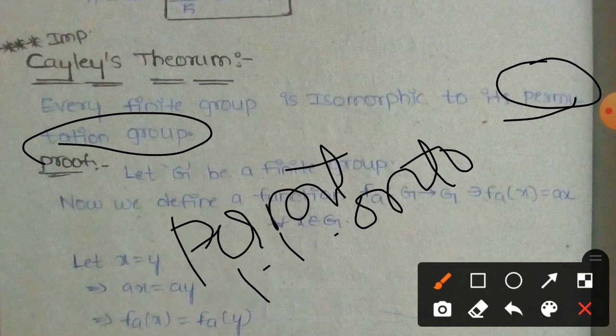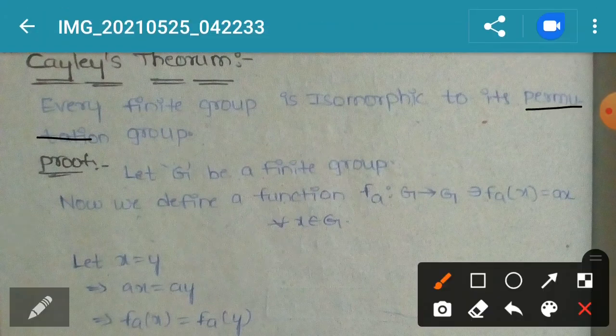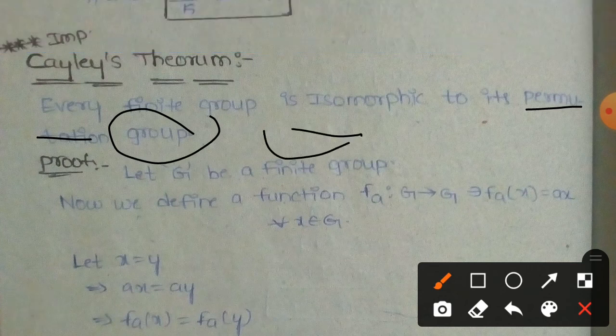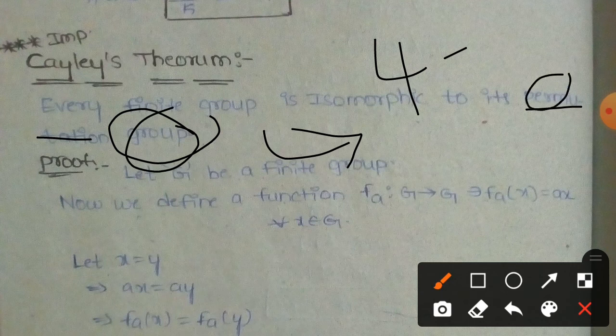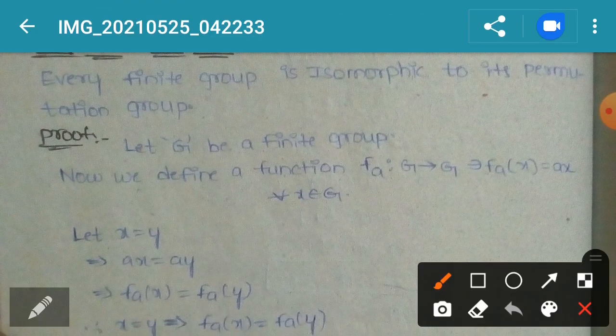A group is nothing but it has to satisfy four properties: closure, associative, identity and inverse. When these four properties are satisfied, it is known as a group, and a permutation is nothing but one-one and onto. An isomorphism is a one-one onto homomorphism. So first of all, an isomorphism is one-one and onto.